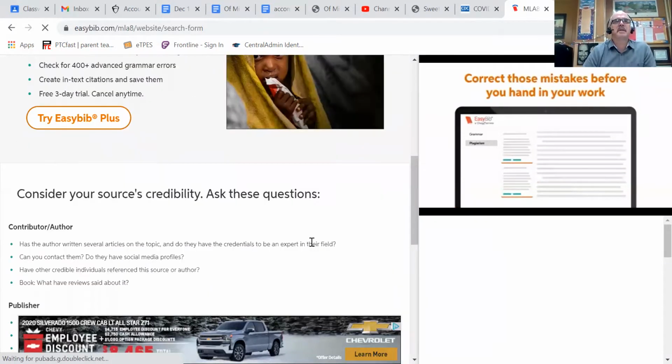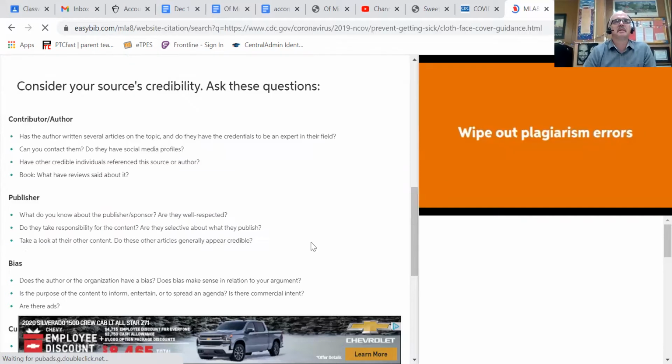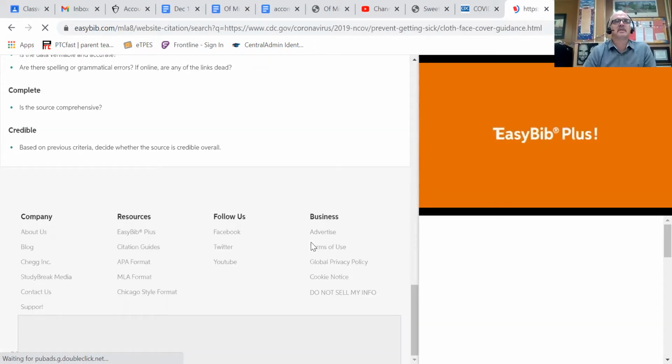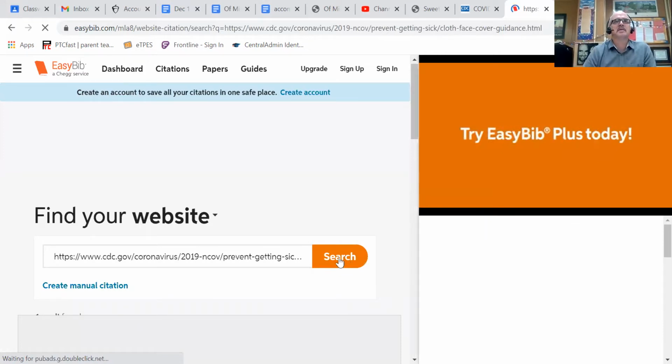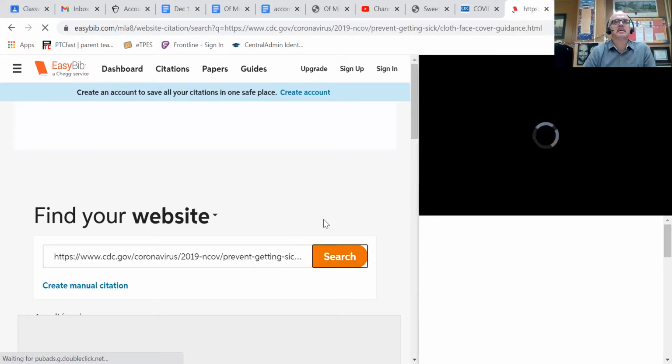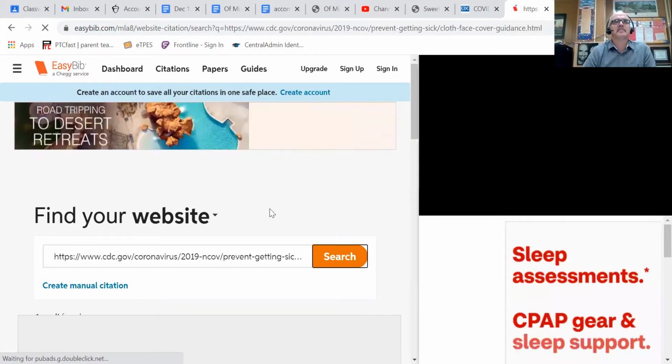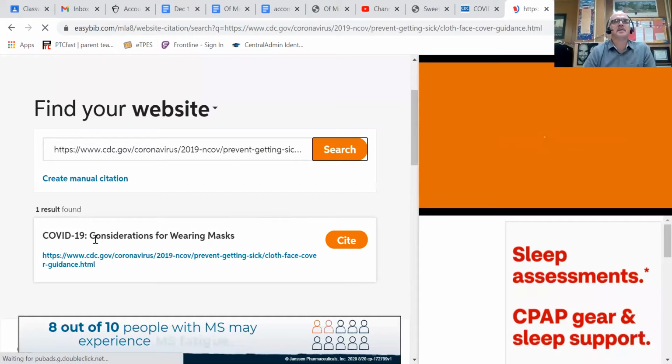And you have to deal with some ads here. That's okay. You can get around it. Okay, there it is. Considerations for wearing masks. That is the one that I was just looking at.